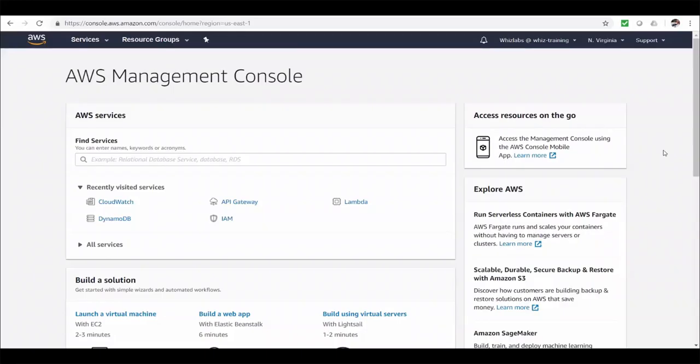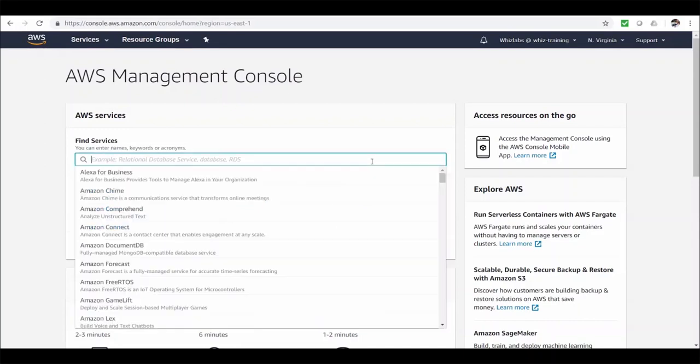Hello and welcome back. In this session, let's take a look at how to create REST APIs using AWS API Gateway and how to build a serverless API using DynamoDB and Lambdas. All right, let's get started.